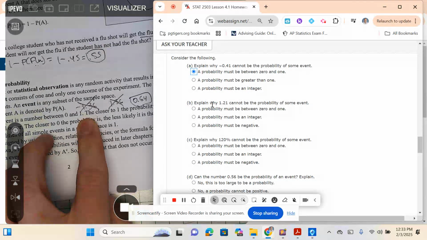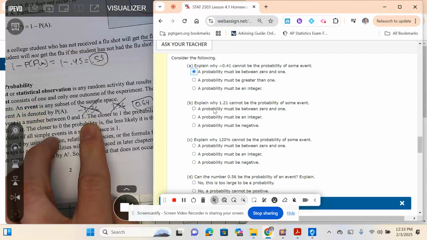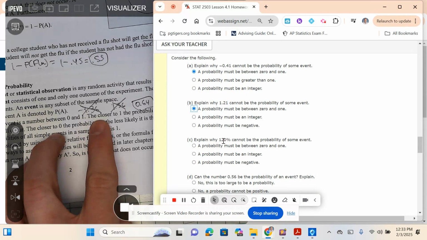Explain why 1.21 cannot be a probability of an event. It must be between 0 and 1. It must be an integer. It must be negative. It must be between 0 and 1. Okay, it has to be between 0 and 1. Explain why 120% cannot be the probability of an event. What's 120% as a number?